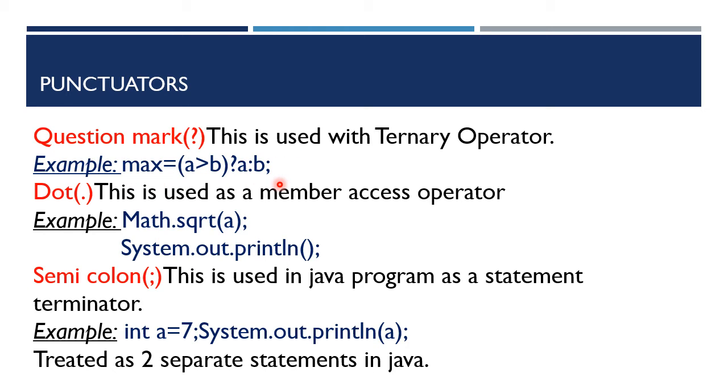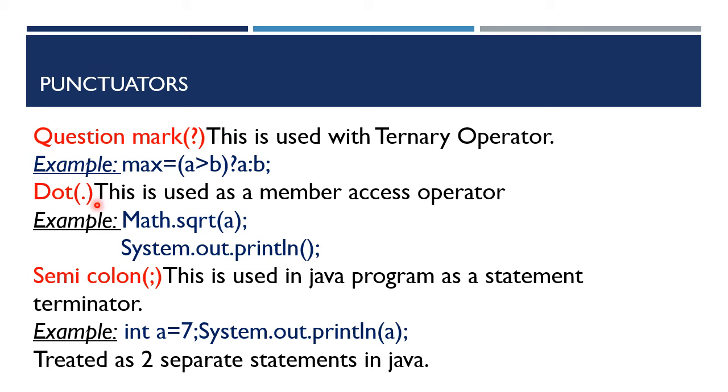We will learn in detail about this ternary operator in the next chapters. For now, let us understand that it is represented with a question mark. Based on the condition, some action is performed. This question mark is called one of the punctuators.